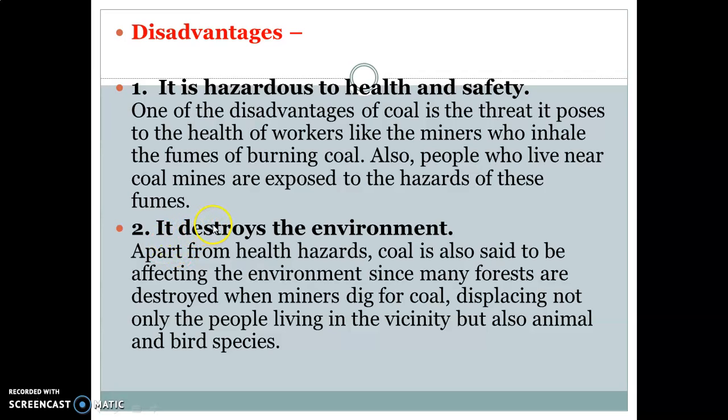Next disadvantage is it destroys the environment. If we extract coal and other minerals from the interior of the earth, we need a huge space. So, for this activity, we are clearing the forest for extracting the minerals, and local people are displaced from their own place. Even animal and bird species are also affected by coal mining. So in this way, coal mining destroys the environment.